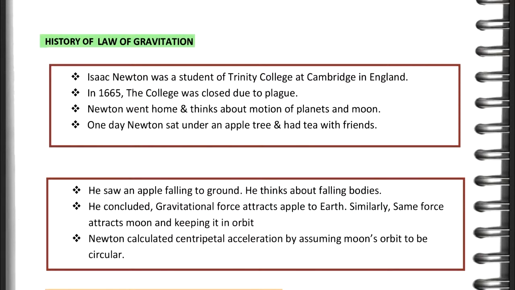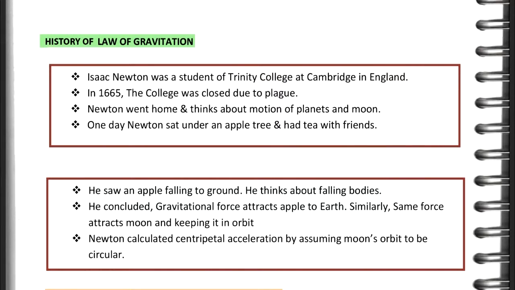Isaac Newton was a student of Trinity College at Cambridge in England. In 1665, the college was closed due to plague. Newton went home and thought about motion of planets and moon. One day Newton sat under an apple tree and had tea with friends. He saw an apple falling to ground.